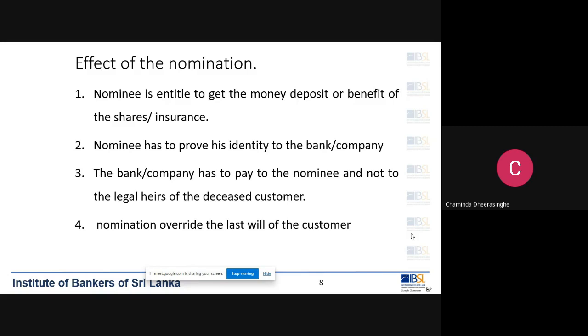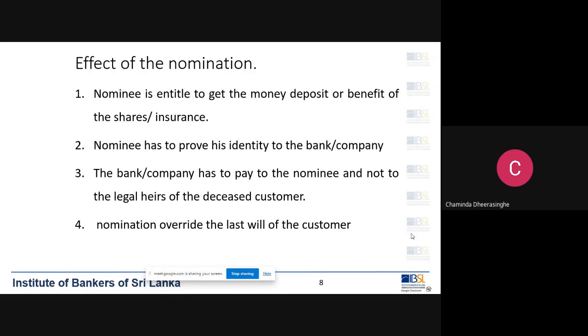So what about joint accounts? No one asked that question. What happens when there is a joint account and one party is deceased? The other party can get the money. Yes, very good.